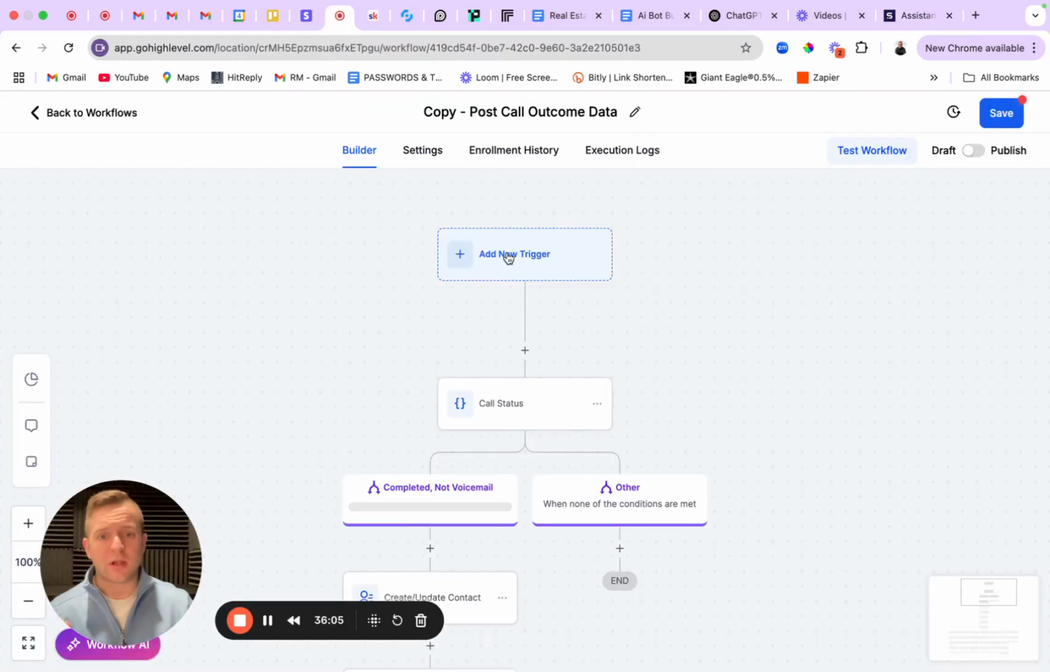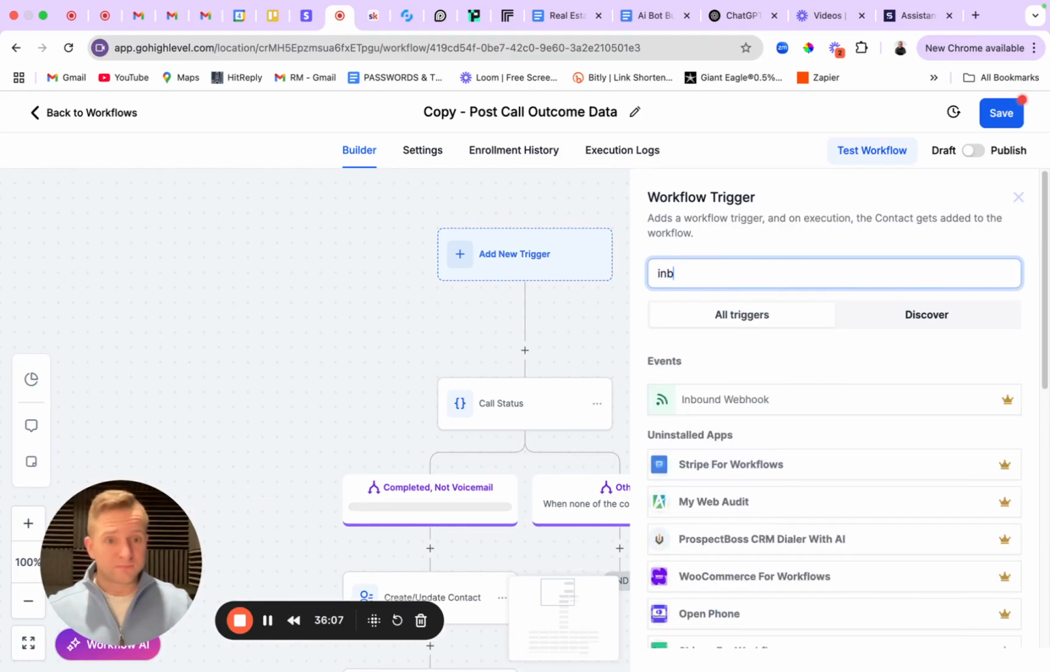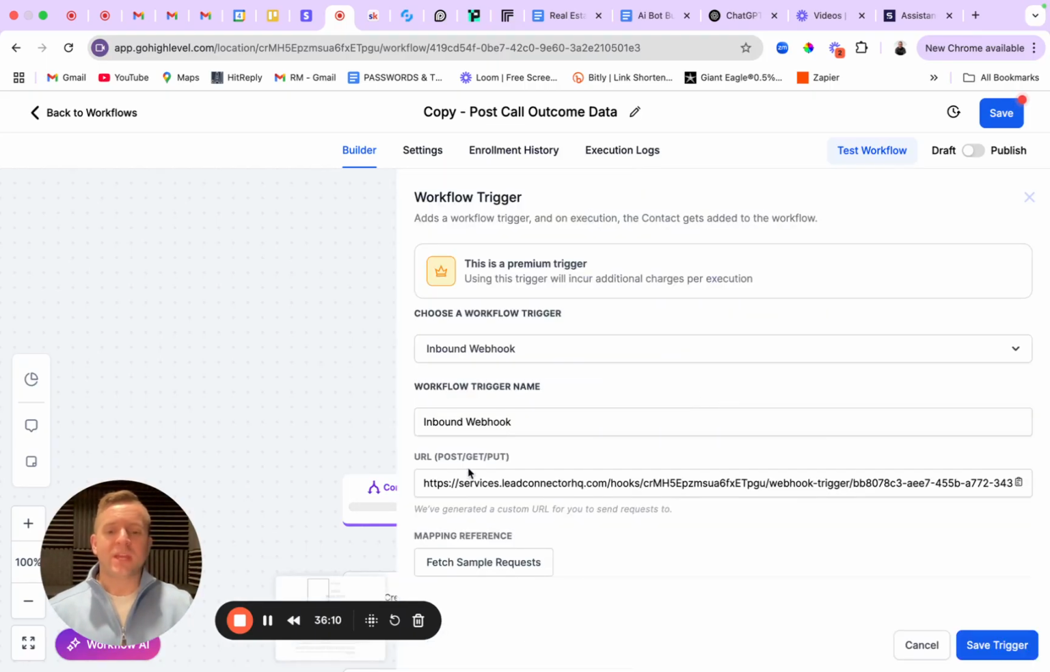I got rid of my trigger. I'll go ahead and click on add new trigger, type in the word inbound, and then now I have a webhook here that I can use. If this does not pop up, you can click on generate new webhook, and then now I have a webhook that's good to go. And then I would click on fetch sample request.